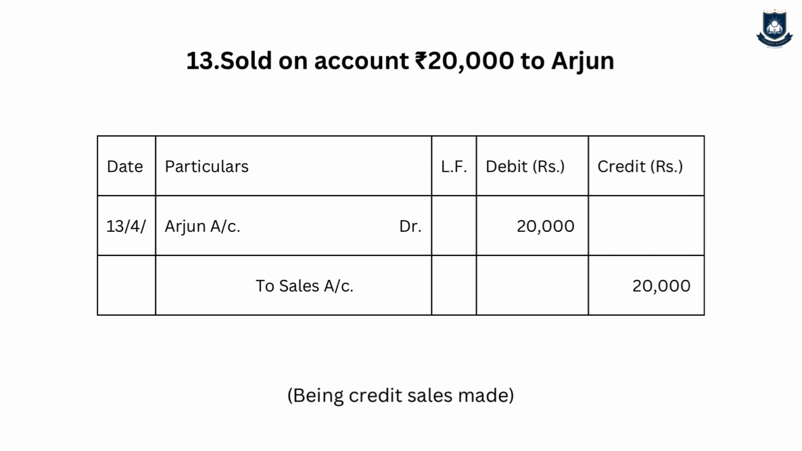So the journal entry is Arjun account debit 20,000 to sales account 20,000. Narration being credit sales to Arjun. Logic is Arjun is my asset and it is increasing, so debit. Sales is my income, it is increasing, so credit.